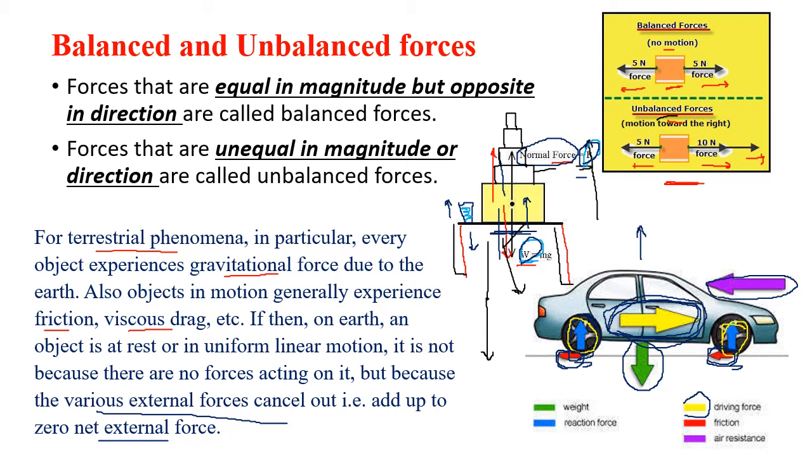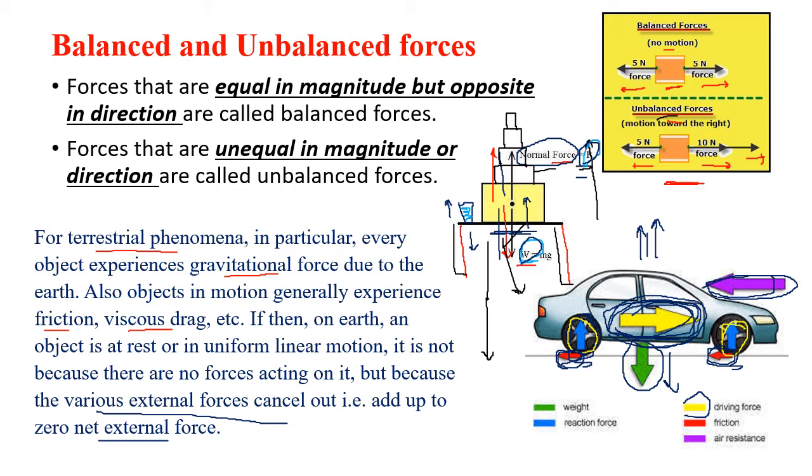So you can see on the car, when the car is moving on the road, there are four forces acting at the same time. Gravity is always pulling the car downward. Reaction force is pushing the car upward. Driving force is pulling the car forward. And friction and air resistance are pushing it backward. So see, the top and the bottom are balanced, so the car neither goes up nor goes down. But the front and the back are not balanced. So the car moves in the forward direction.